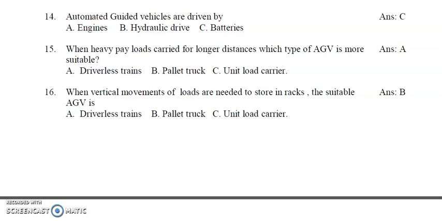Question number 16. When vertical movements of loads are needed to store in racks, the suitable AGV is: A. Driverless trains, B. Pallet truck, C. Unit load carrier. So the answer is pallet truck, because it has a fork-like setup and can store loads in the racks as well as take loads from the racks. So that is possible with pallet trucks. Pallet trucks are the type of AGV used for handling vertical movements of loads.